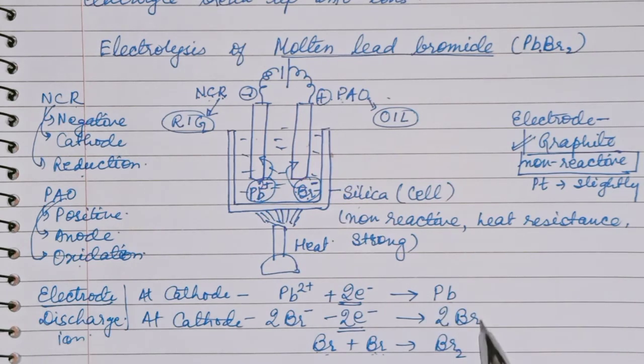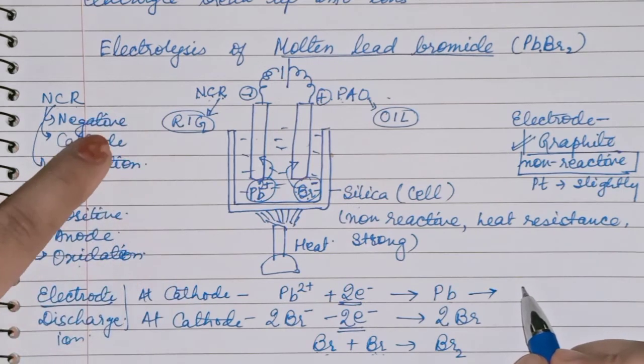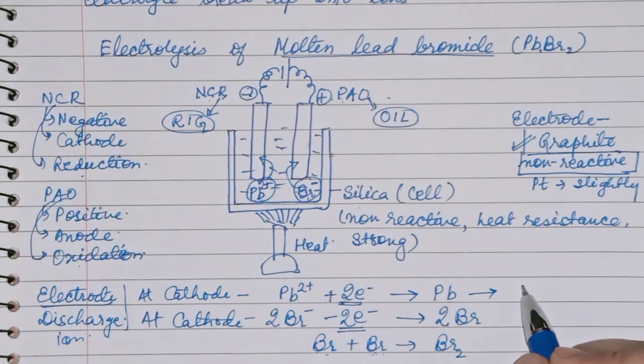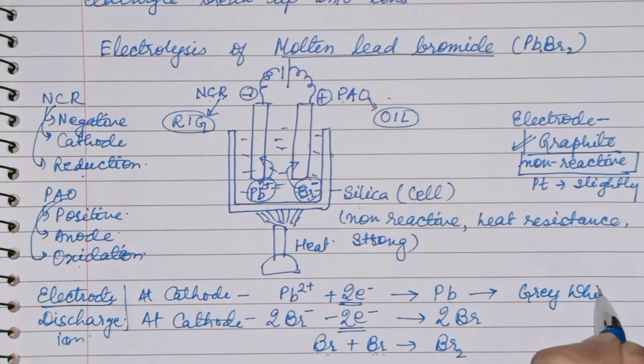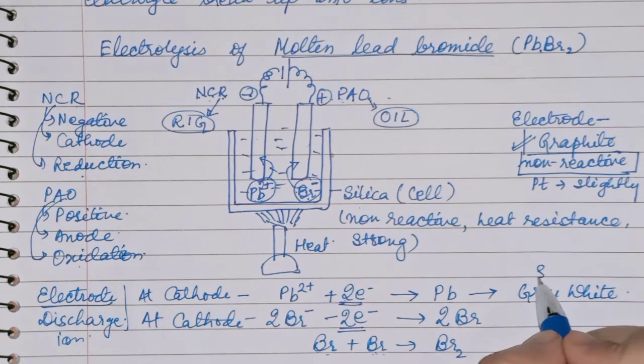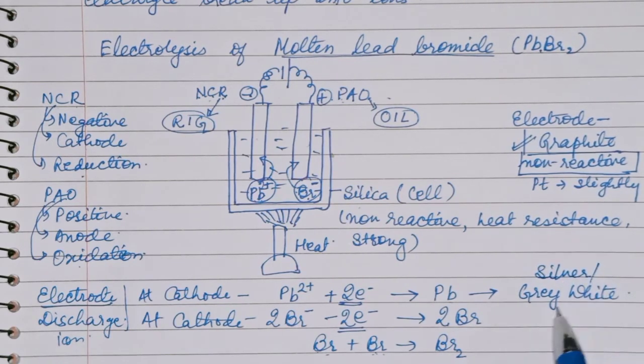Now when this reaction is taking place, lead will deposit at the cathode. So on the cathode, a gray white or silver white deposit will appear. And at the anode, bromine gas is released. The color of bromine gas is reddish brown.